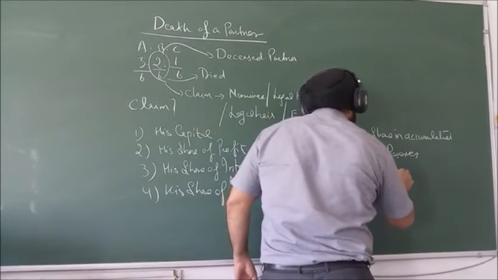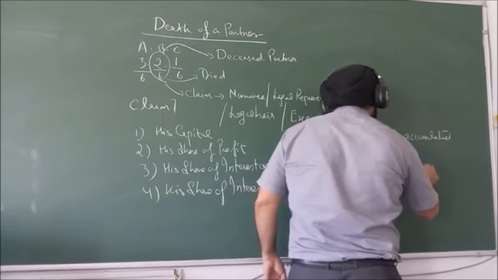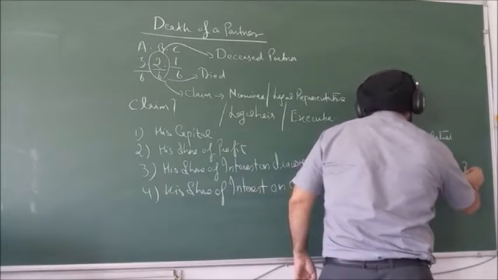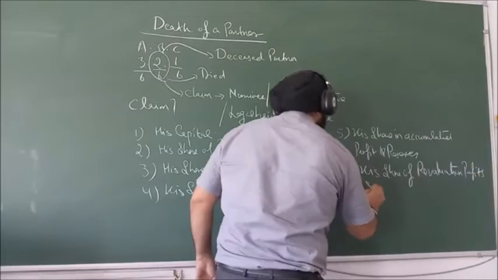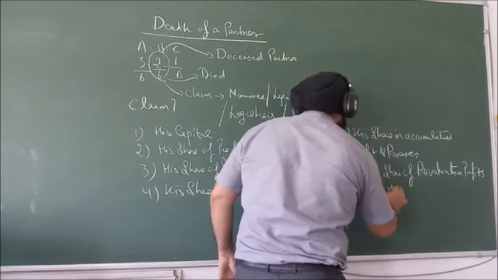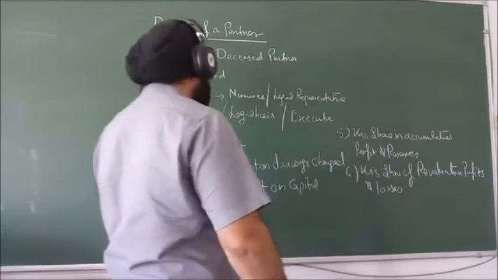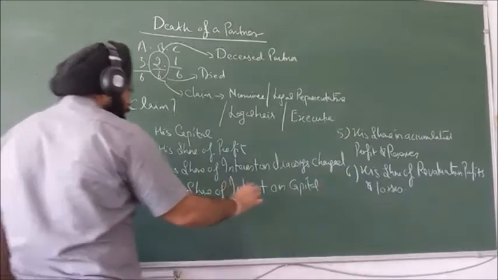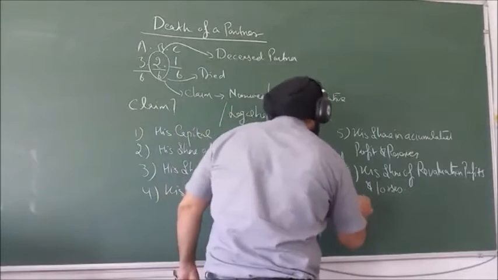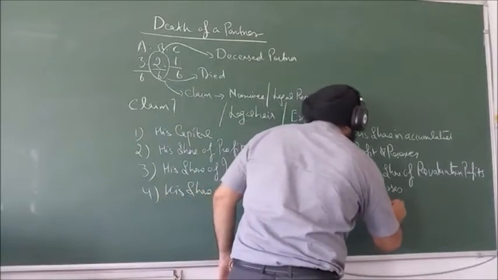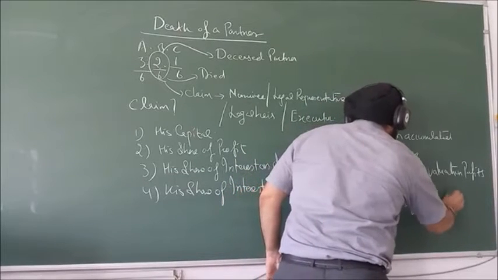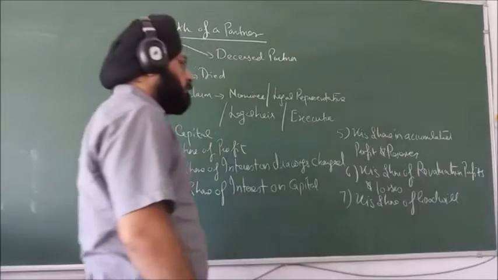His share of revaluation profits and losses. Then his share of goodwill.